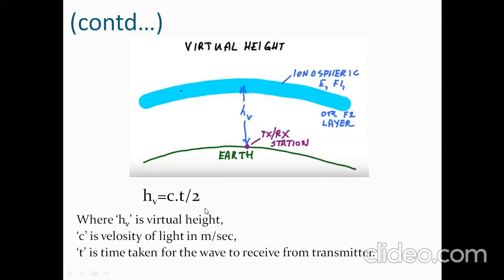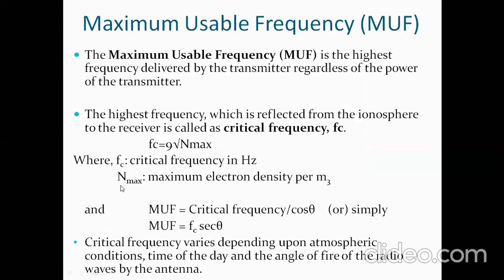So the overall formula is HV equal to c into t by 2: velocity of light into the time taken by the electromagnetic wave to go up and come back, divided by 2. If any one factor is not given and the other 2 are given, you can easily find the third factor.